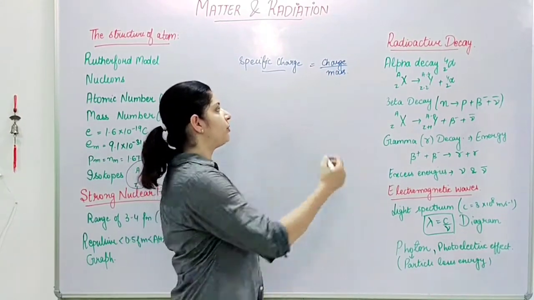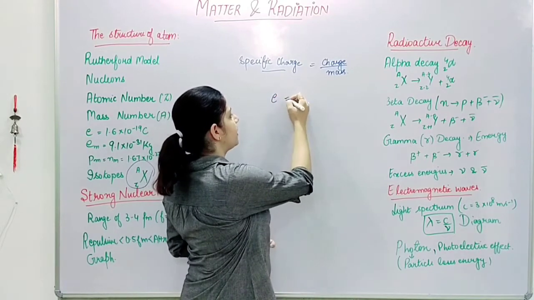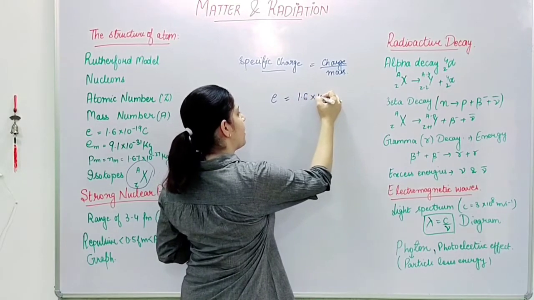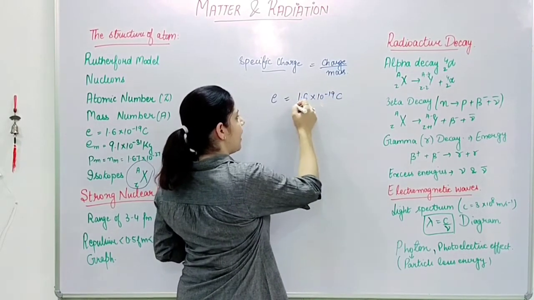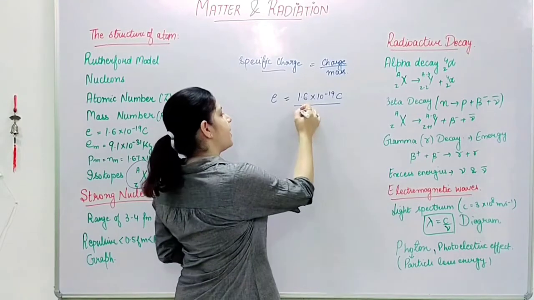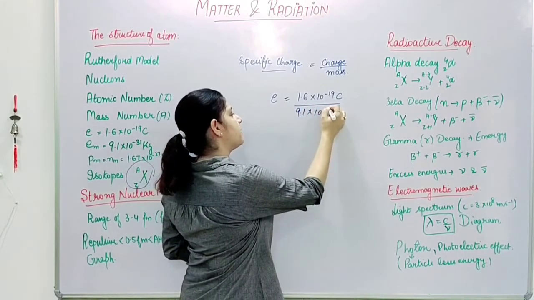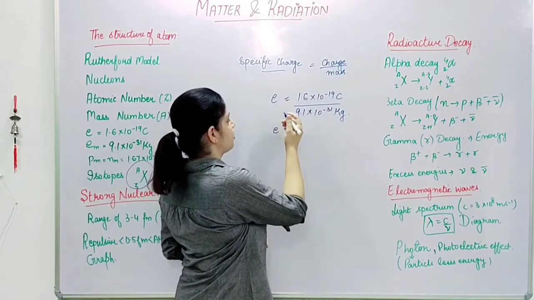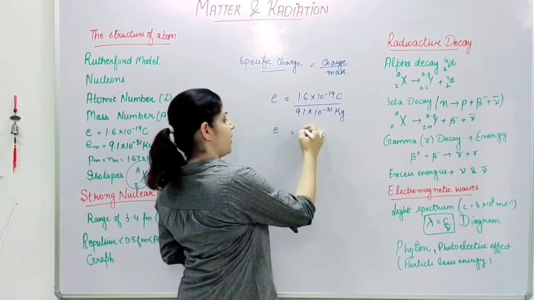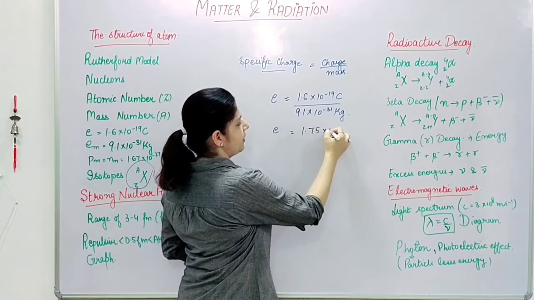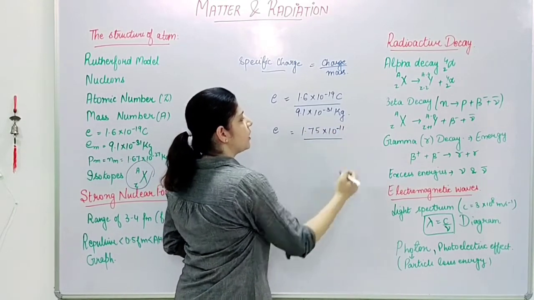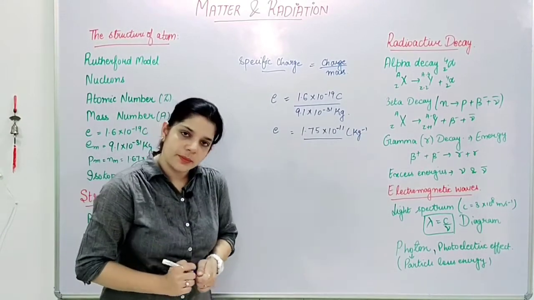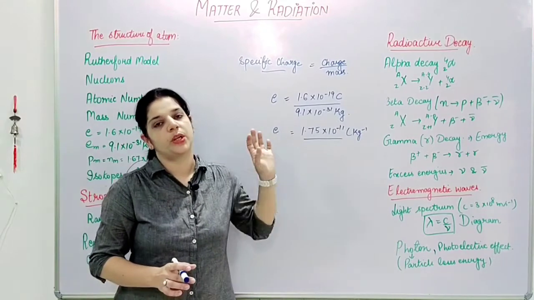So suppose I have to calculate the specific charge of an electron: the charge on the electron is 1.6 into 10 to the power minus 19 coulombs, and the mass of the electron is 9.1 into 10 to the power minus 31 kg. Hence the specific charge of the electron comes out to be 1.75 into 10 to the power 11 coulombs per kg. It is a mathematical concept, just a pure ratio.